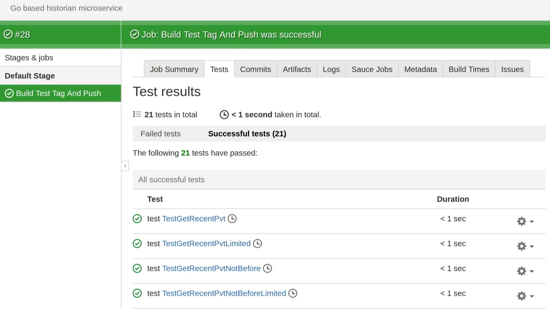Right? I feel like I'm forgetting something, though. Oh, yeah, we need tests to pass. CI. So this is a screenshot of Bamboo. Hopefully this screenshot is going to change to Bitbucket Pipelines sometime soon.